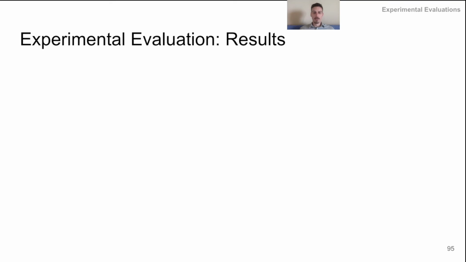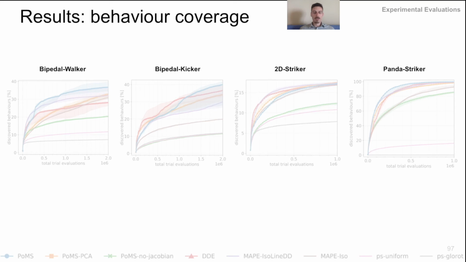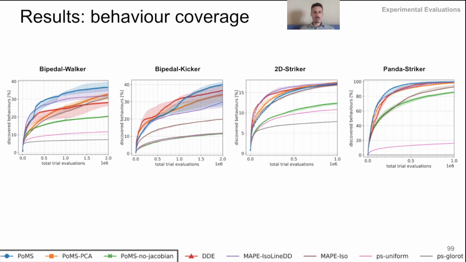To quantify the performance of each of the compared methods, we examined the behavior coverage. Behavior coverage indicates the total number of discovered behaviors during the training as a percentage of the cells filled within the policy collection. We plot the behavior coverage with respect to the total number of evaluations. Each column corresponds to one of the introduced environments, while on the bottom we have the legend. The highlighted methods are the three versions of our proposed approach, followed by the state-of-the-art methods we compared to, and the baseline methods.